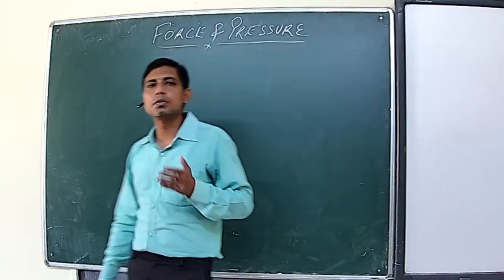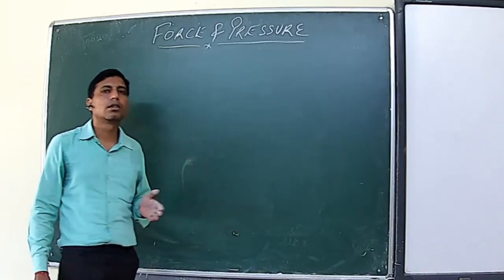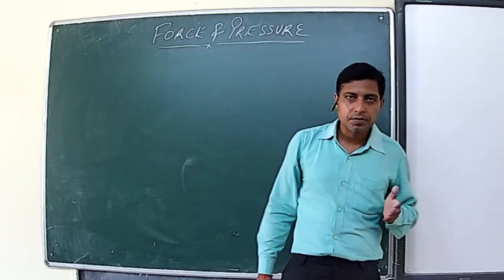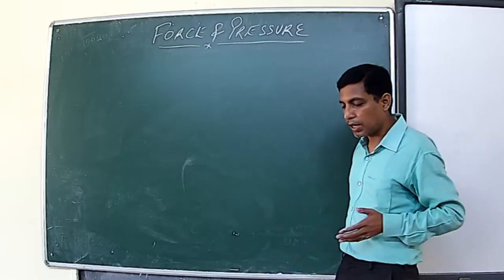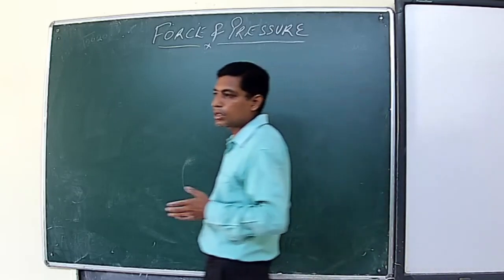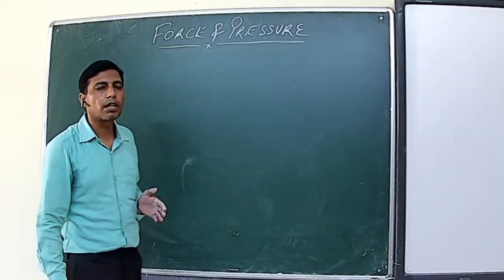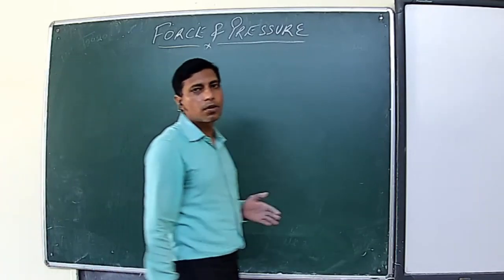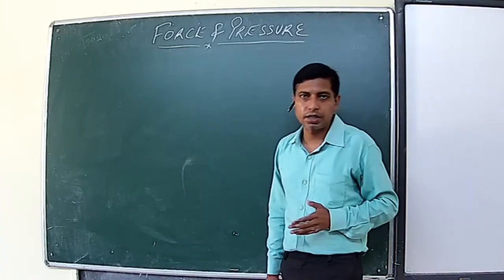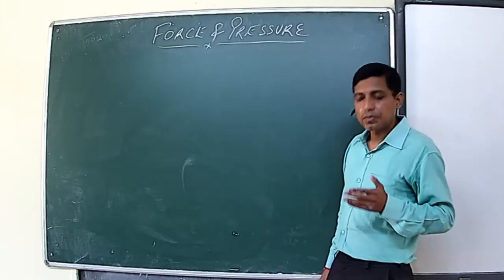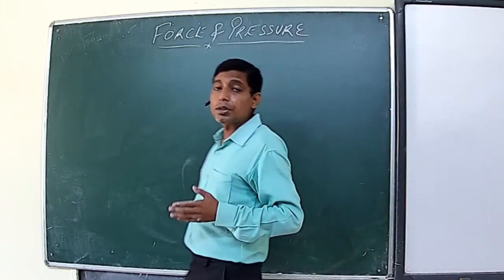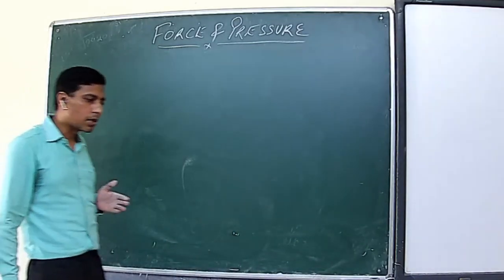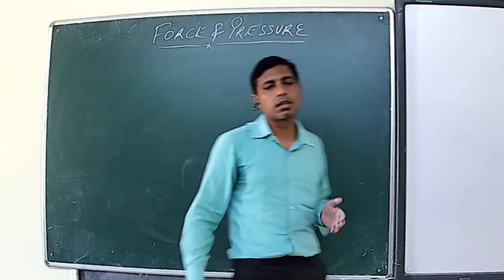Then we have discussed what is pressure, what is thrust, and what is the SI unit of pressure. We have defined Pascal. Then we have also discussed the factors on which the pressure depends, and the consequences of those factors. When we have to increase the pressure for a given force, we have to decrease the surface area of contact, and whenever we have to decrease the pressure, we have to increase the surface area of contact.